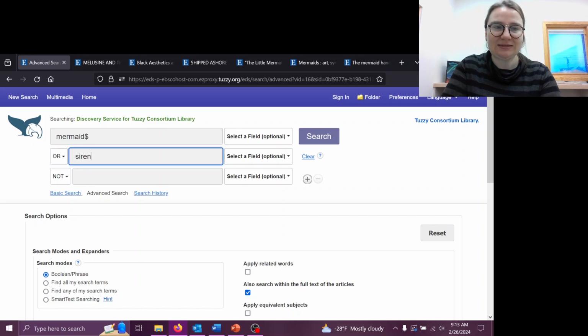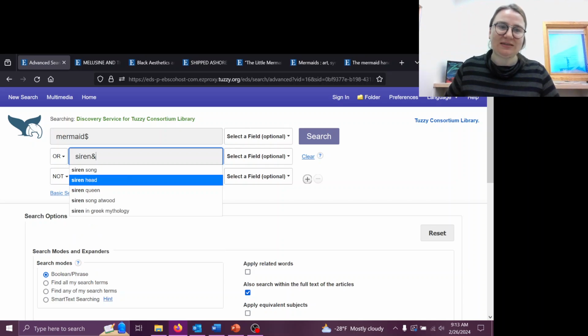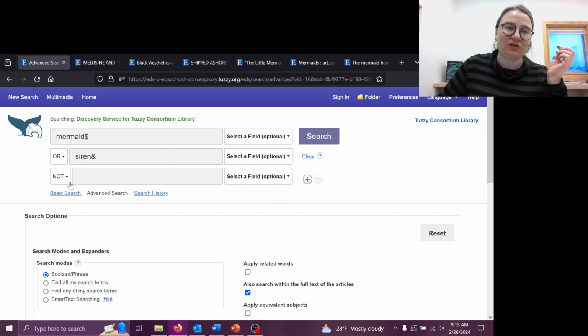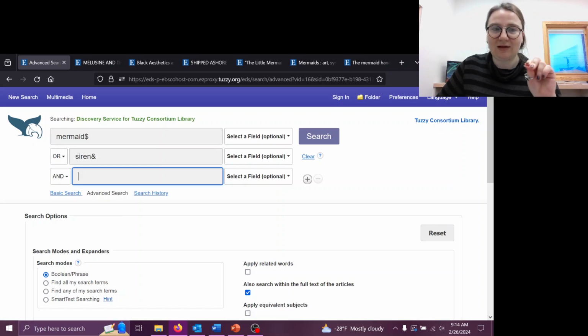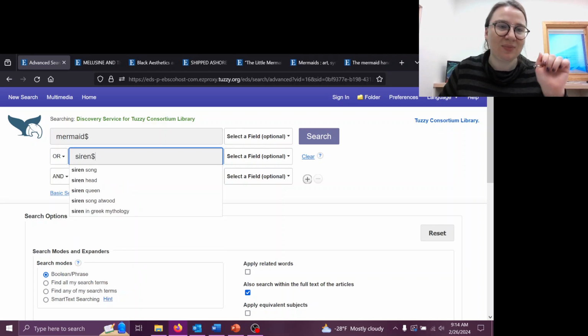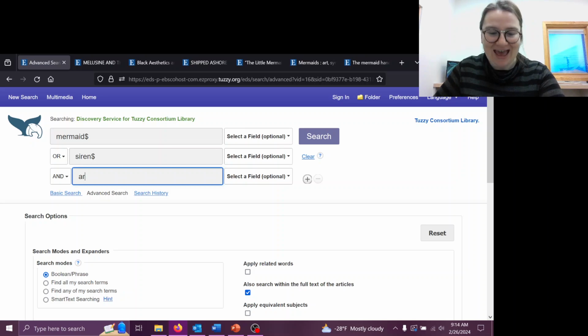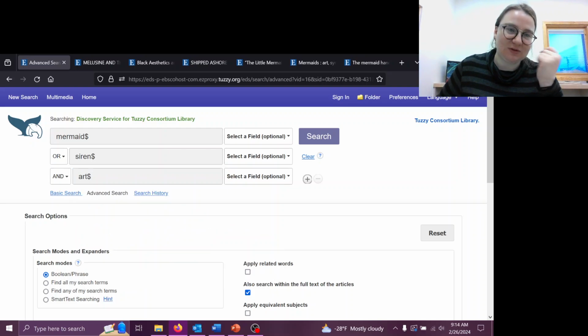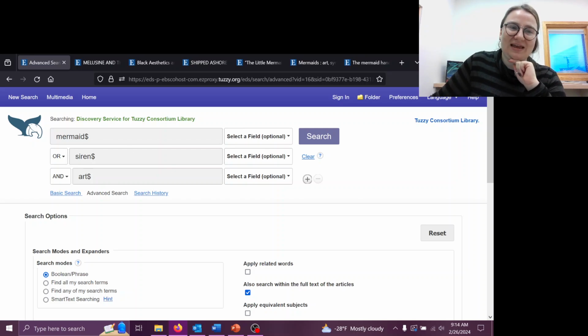And what that means is that when I put in siren here, and I'm using siren essentially as a synonym for mermaid, then I am open to searches that include mermaid, or that include siren, and that include art. So that's going to give me the search results that include mermaid art. It's going to give me the search results that include siren and art. If there's any overlap where mermaid and siren and art all appear in a single source, that's going to show up there as well.